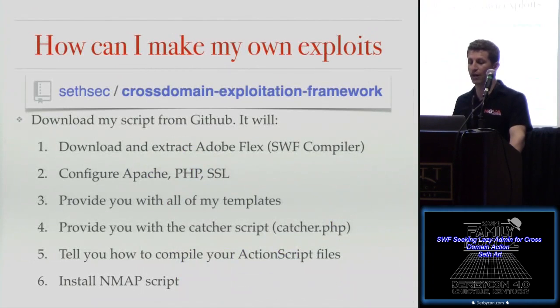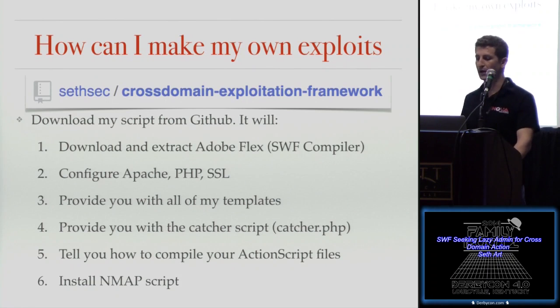So I also did promise you that I would give you the tools to make your own exploits. So this is currently live, this GitHub repository, the cross-domain exploitation framework. It's not much of a framework at this point. It's simple, but I wanted to give myself room. It's a simple bash script that at this point has only been tested on Kali Linux, but it will download and extract the Adobe Flex compiler. That's a 230 megabyte file, unfortunately. I was about to extract certain portions of that, but it has to be downloaded from them. I can't redistribute that.